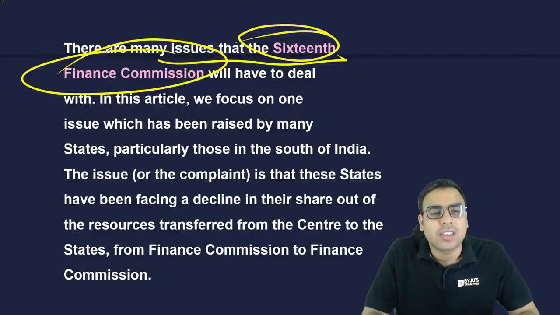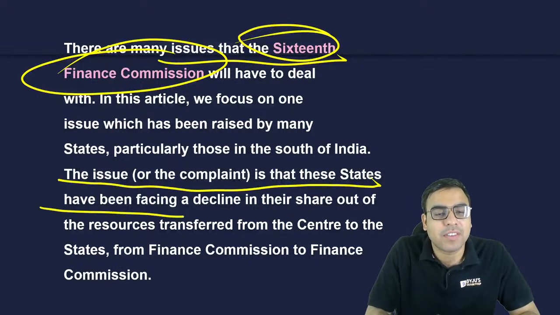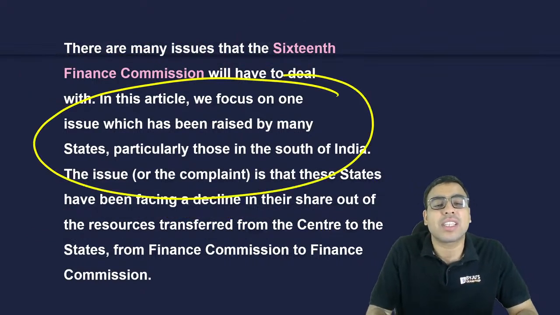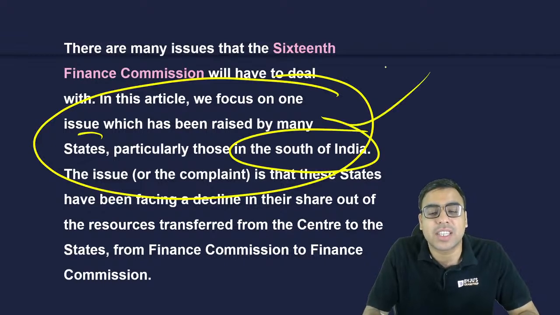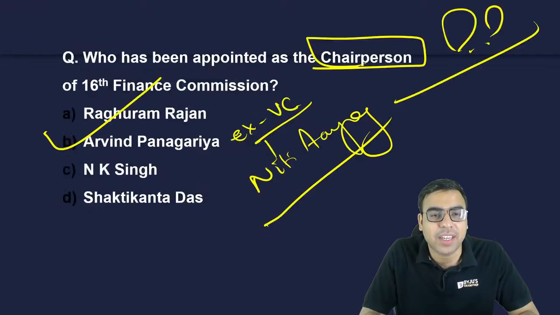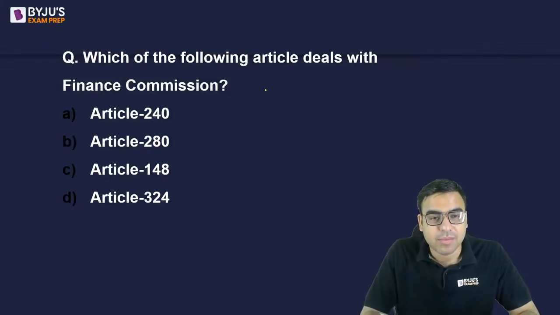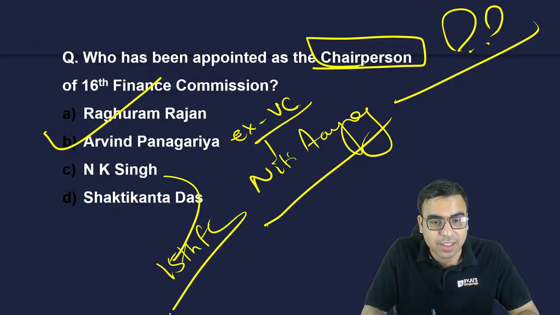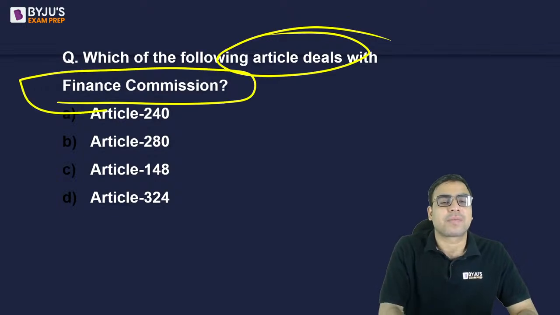Now, the issue of the complaint is that these states have been facing a decline in their share of resources. हुआ ये कि the main issue is that some states, especially the south states, have raised concerns that they will get lesser benefit, है ना? तो आप पहले चीज समझो. But before that, there is one more question. हाँ, N.K. Singh was the 15th Finance Commission chairman. Yes, Payuja Chauhan, you are right. हाँ. Please tell me which article deals with the Finance Commission.